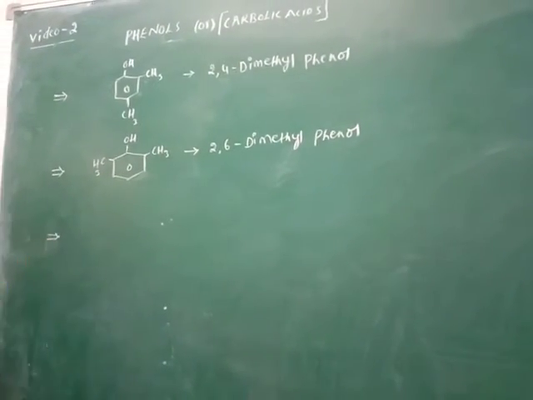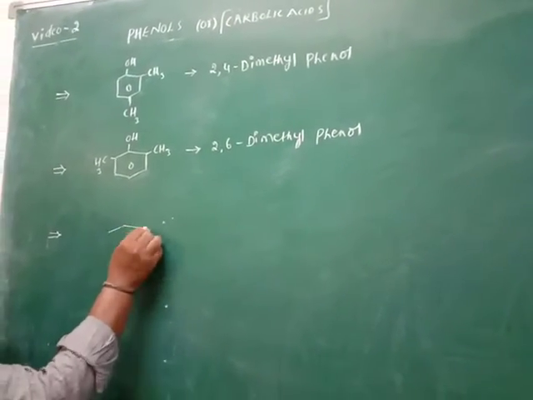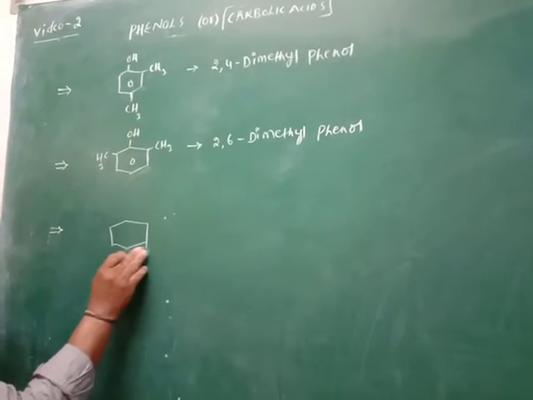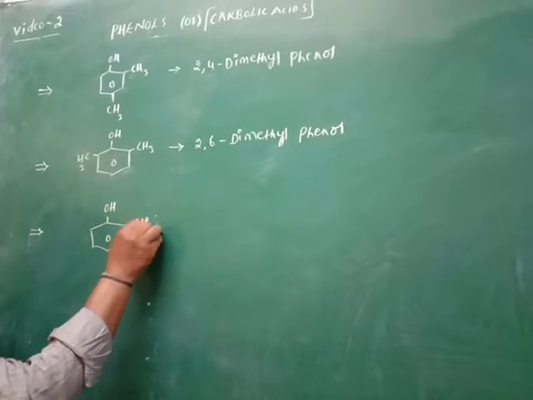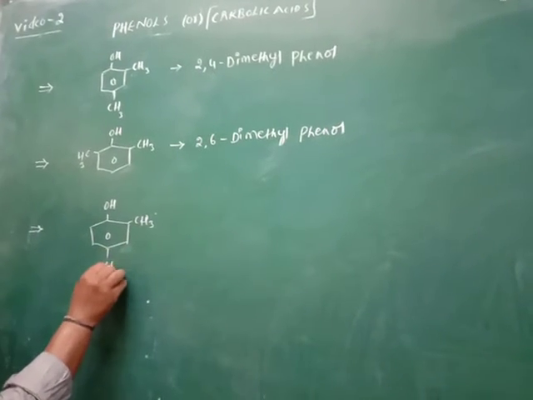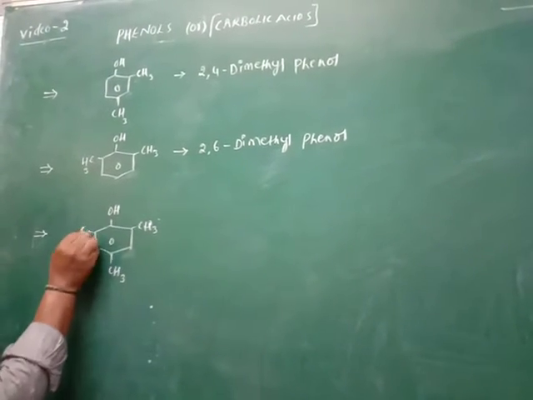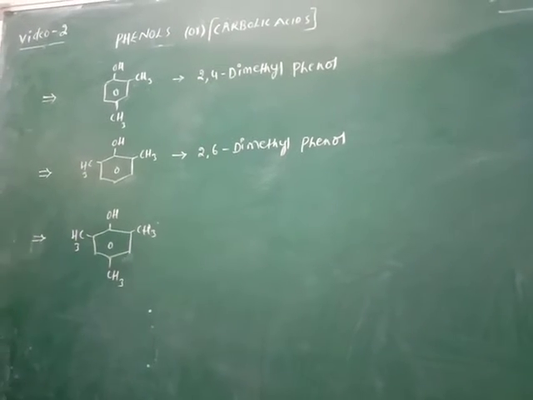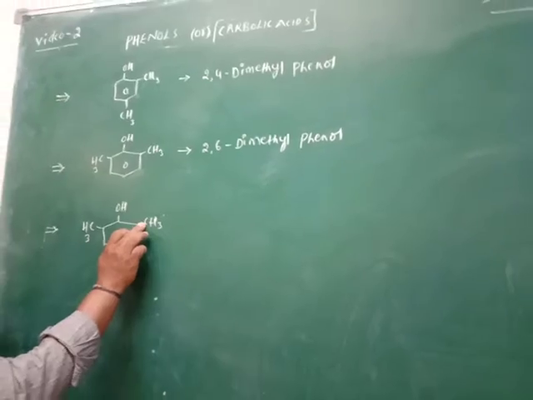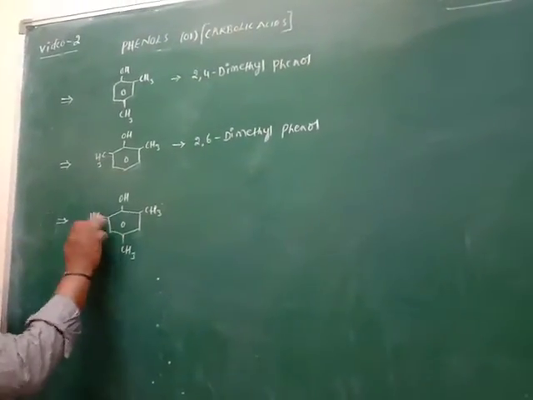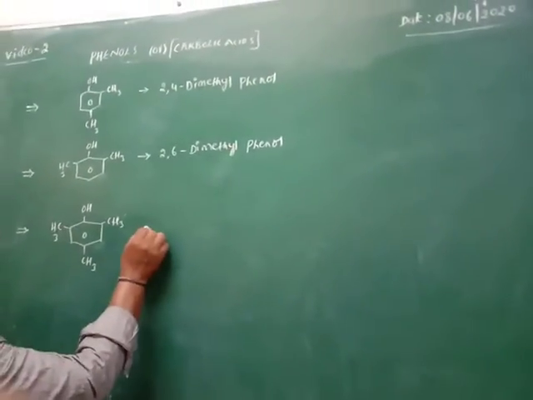So then the next one is phenol with a methyl group, a second methyl group and a third methyl group. First carbon, second carbon with a methyl group, fourth carbon with a methyl group, sixth carbon with a methyl group.